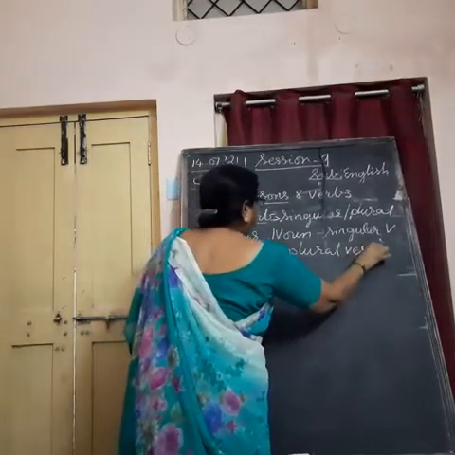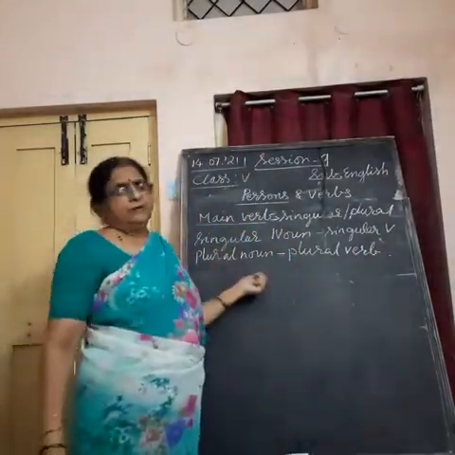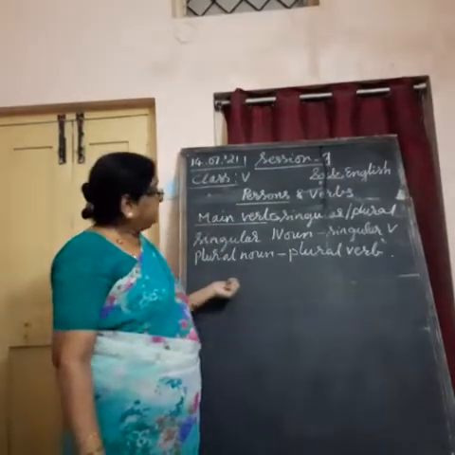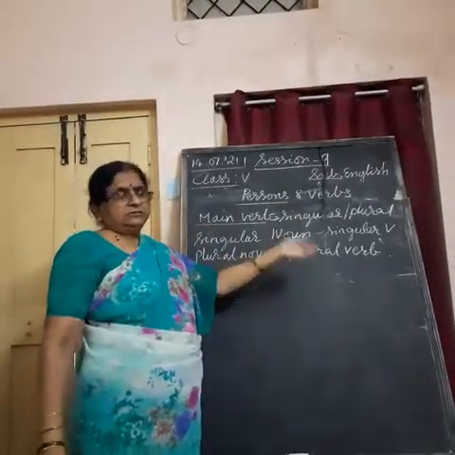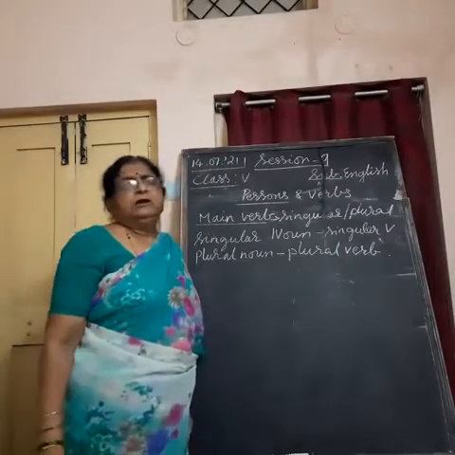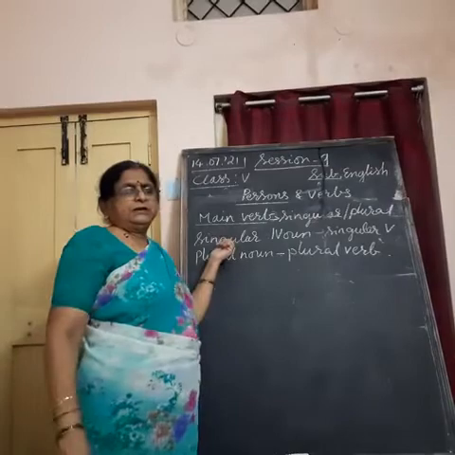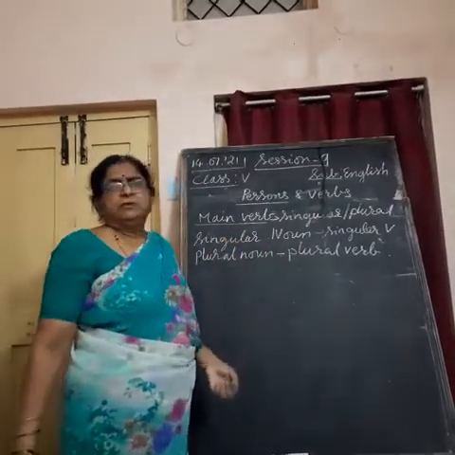And how can we understand whether we are correctly using the plural verb or singular verb? According to the subject. If the subject is singular noun, we use singular verb.